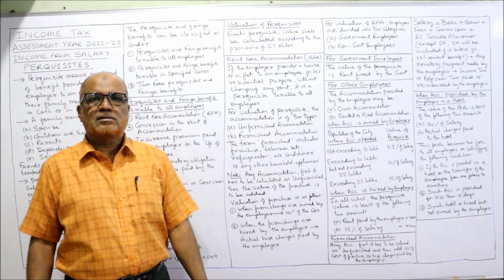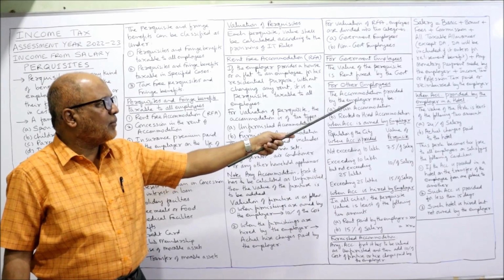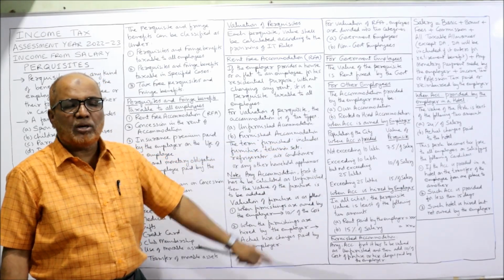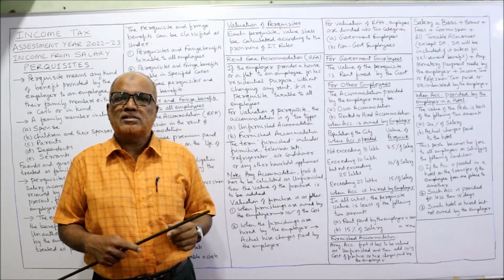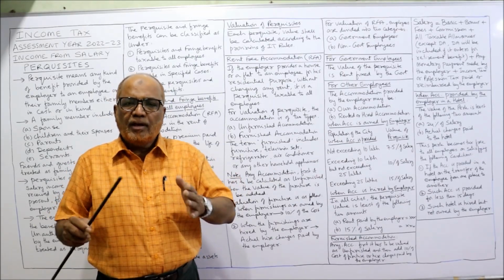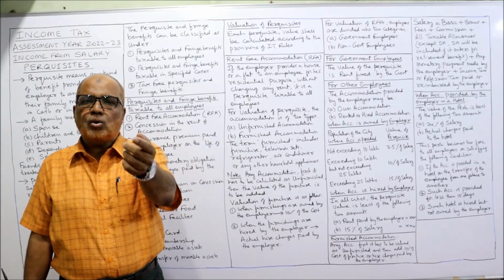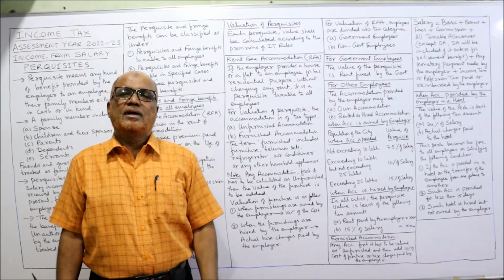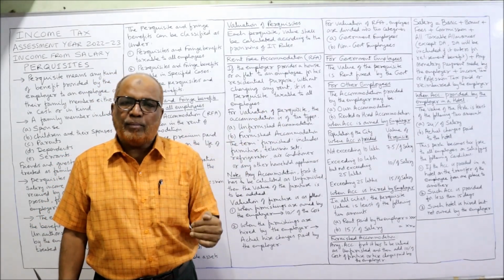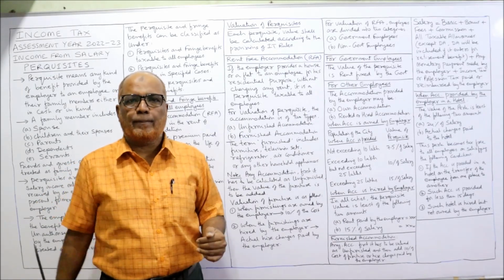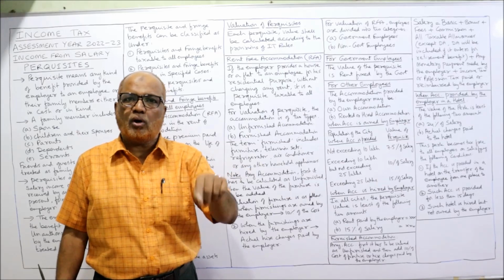Now for other employees, other than government employees, the accommodation provided by the employer may be own accommodation or rented or hired accommodation. For other employees, there are two situations. First situation, the accommodation is owned by the employer. Second situation, the accommodation is rented or hired by the employer and given to the employee. So we have to see in the problem what the accommodation is, whether it is owned or hired.